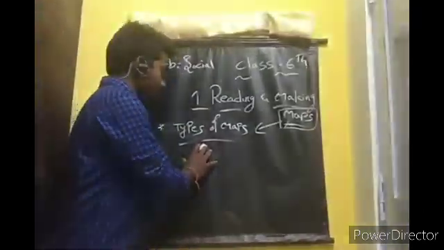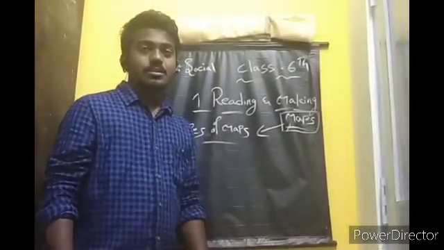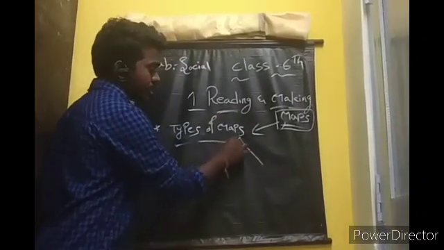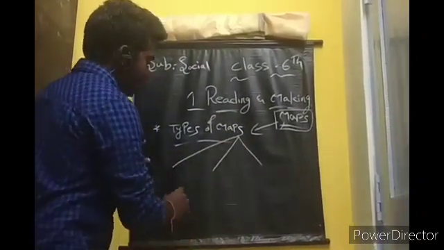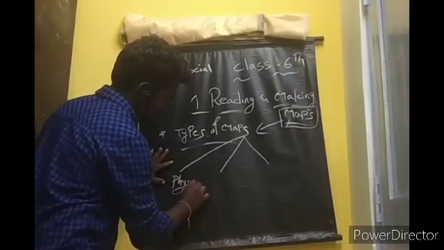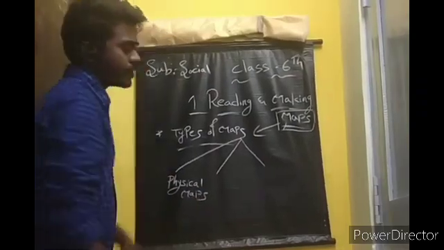Okay, next topic. I will say about the types of maps. Maps are of three types. For example, first one, physical maps.